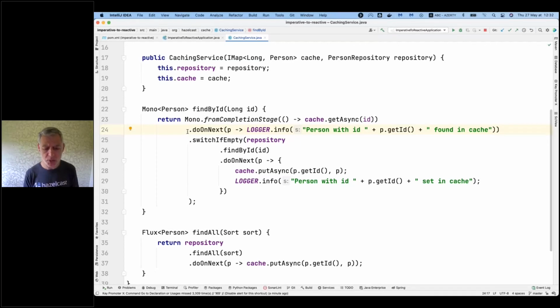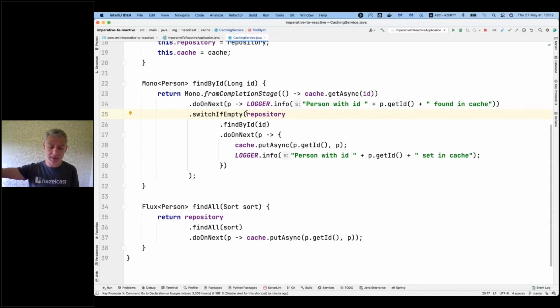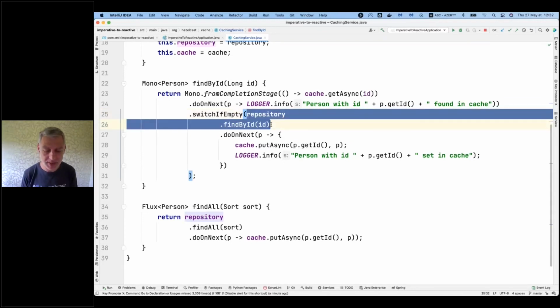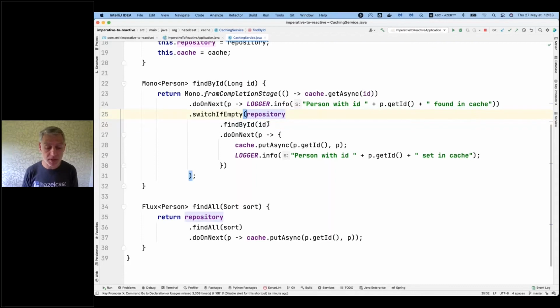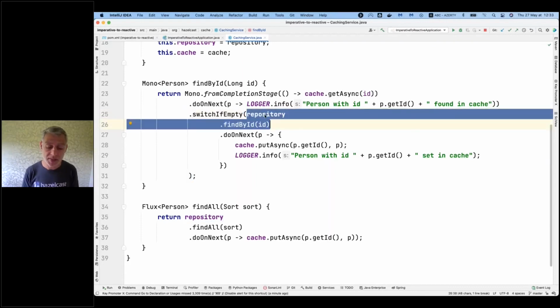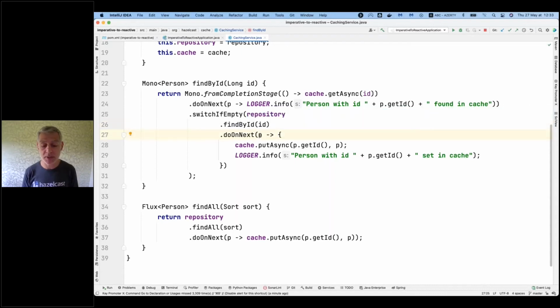Now, what we can do is, if it's empty, we go to the database. And again, this might return an empty result or not. If it returns an empty result, it will be empty and we will have a 404. If it's not empty, then we will call this next line. And the next line says, hey, we will put it into the cache for the next usage. And here, likewise, we call our async API. So now I think it should work.